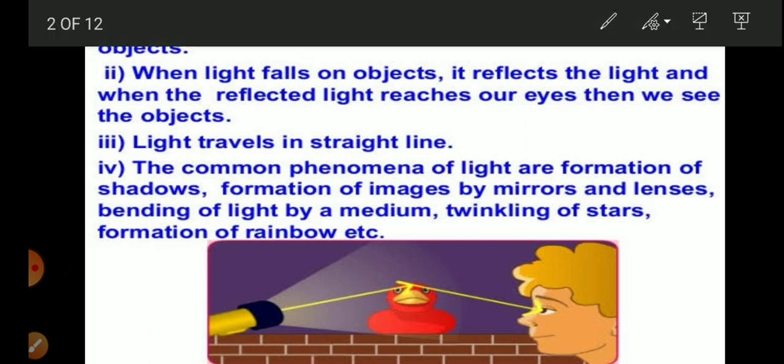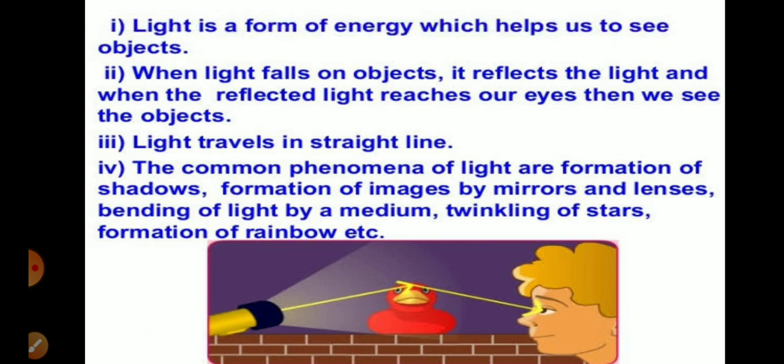So children, as you all know, in the previous chapter, Energy, we have studied various forms of energy. Yes or no? Like magnetic energy, nuclear energy, chemical energy, sound energy, electrical energy, right? And in the same way we have also studied light energy.